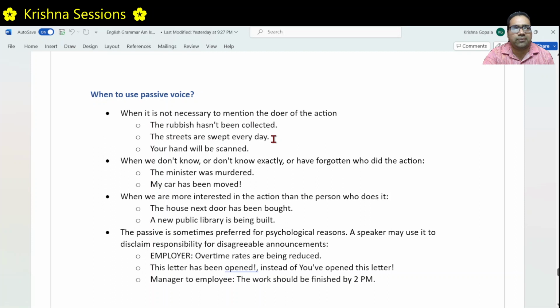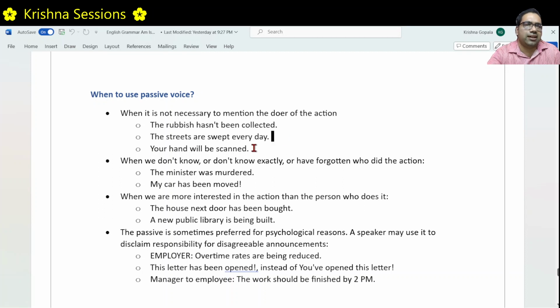The streets are swept every day by whichever sweeper or whichever person. That person is not important. We don't need to mention that person. Rather, the action is more important, right? That's why we use passive voice.